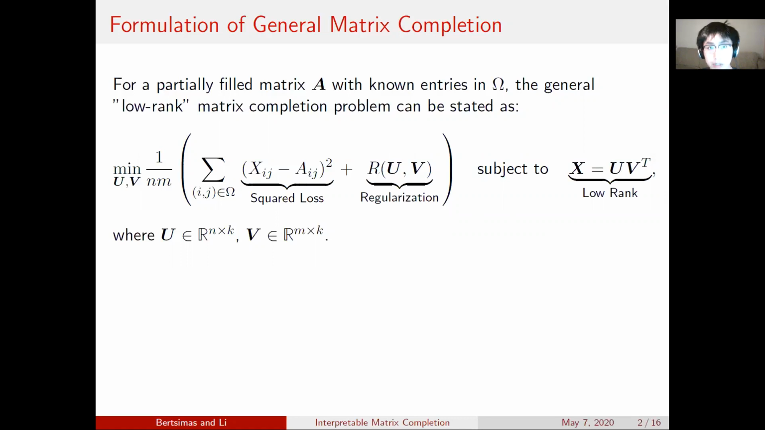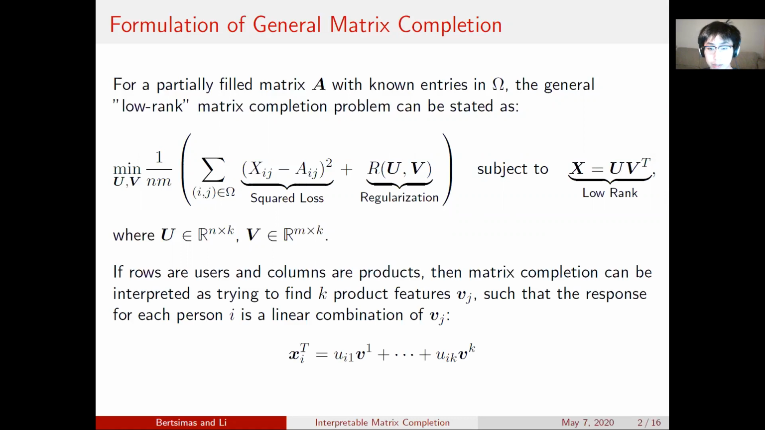Now, in most common matrix completion applications, the rows are some users and the columns are some products. And this offers a very intuitive interpretation of the low rank assumption. Matrix completion is essentially trying to find K product features, in which K is very small, such that the response for each person i is a linear combination of such features. And thus what it's really saying is that there's only a very small number of important features, and those are B1 to Bk. And thus a very natural question to ask is, what are those features?